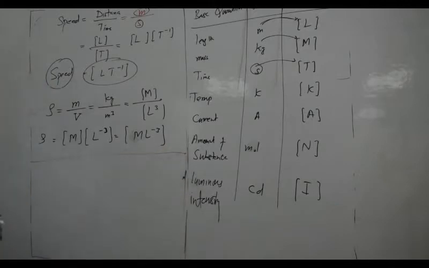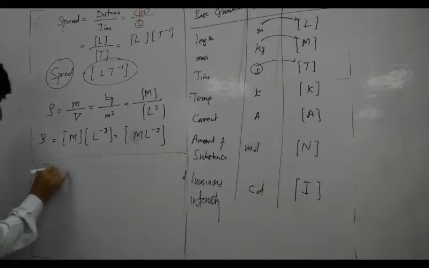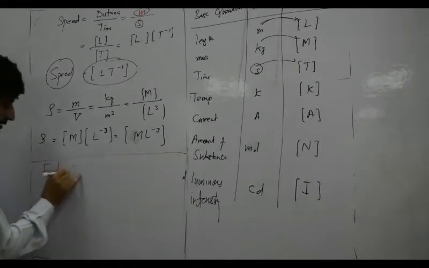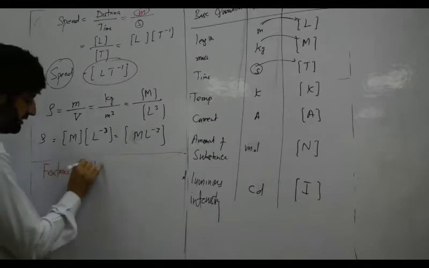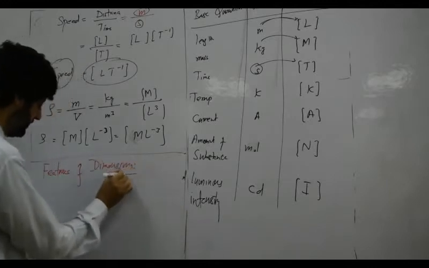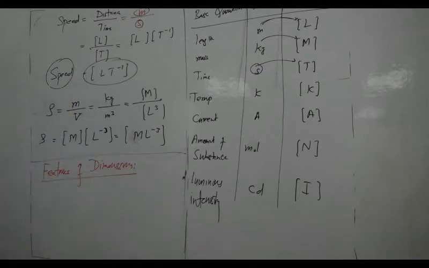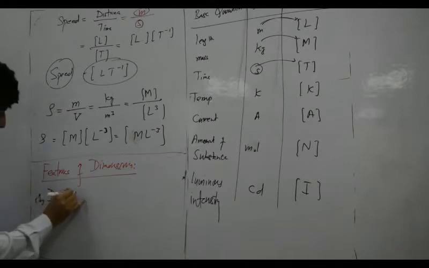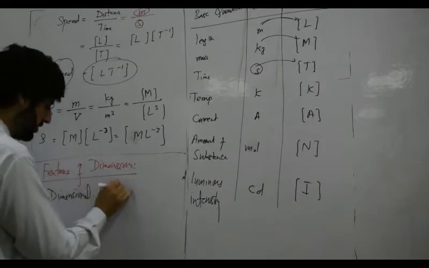Now we are studying the features of dimensions. The first thing is dimensional constants.